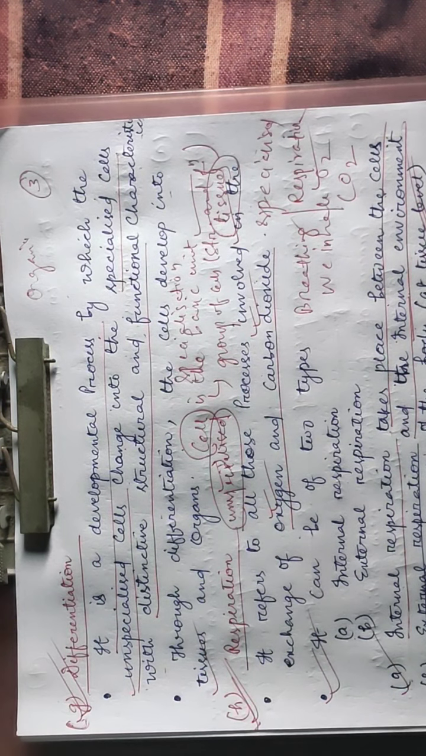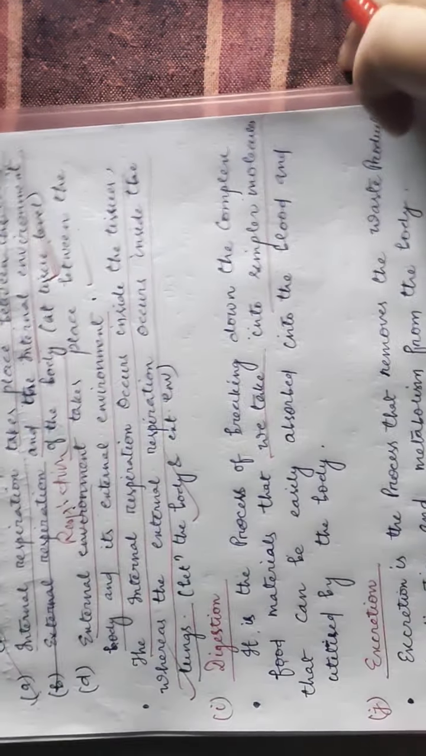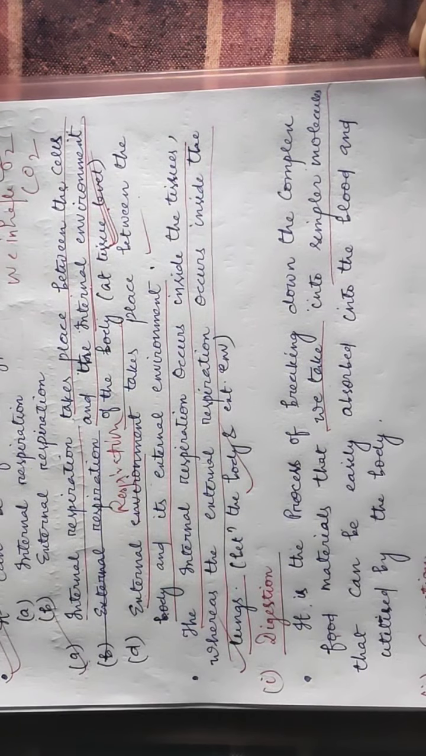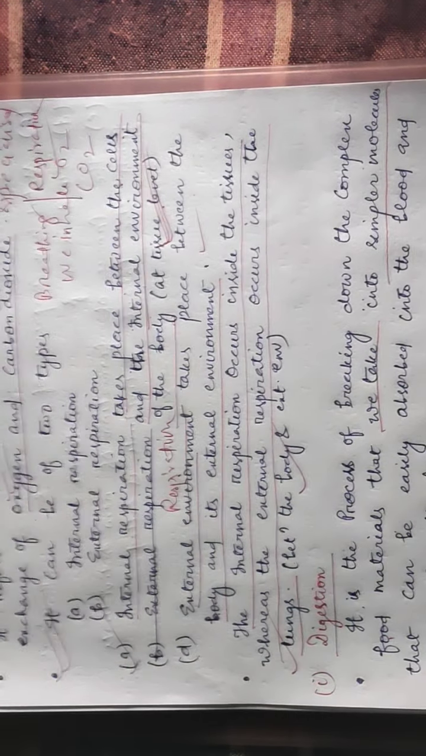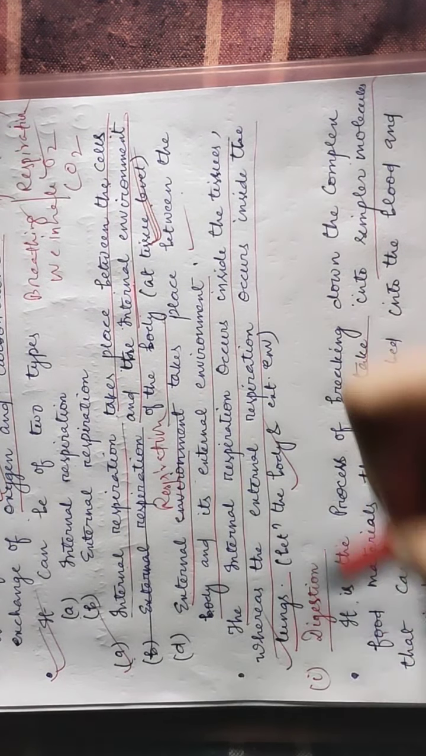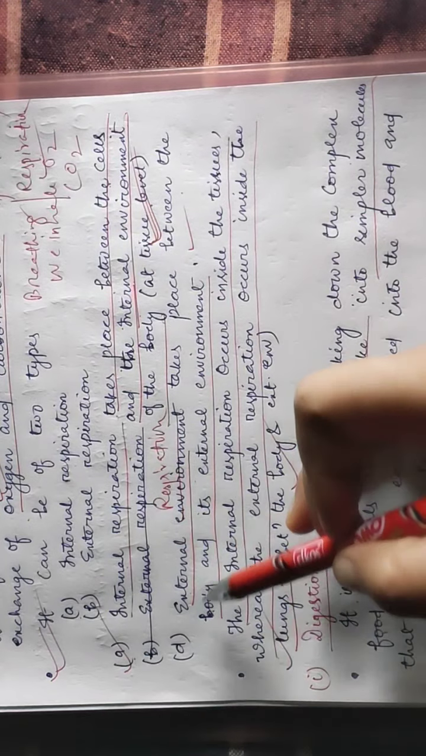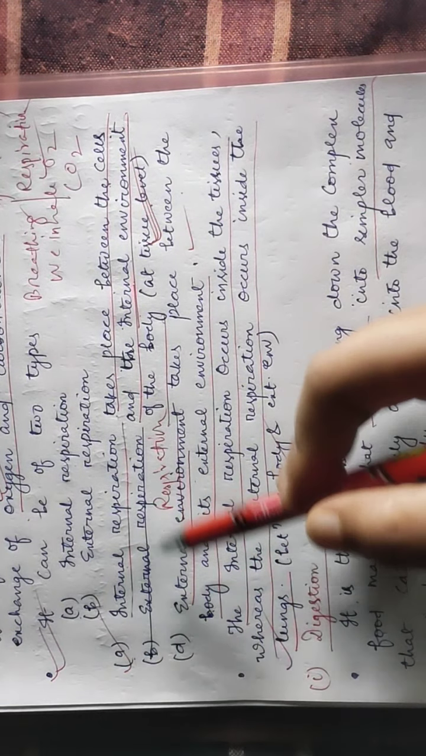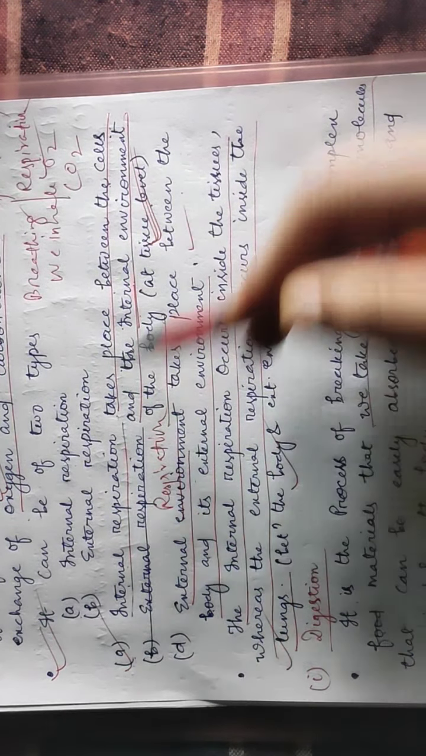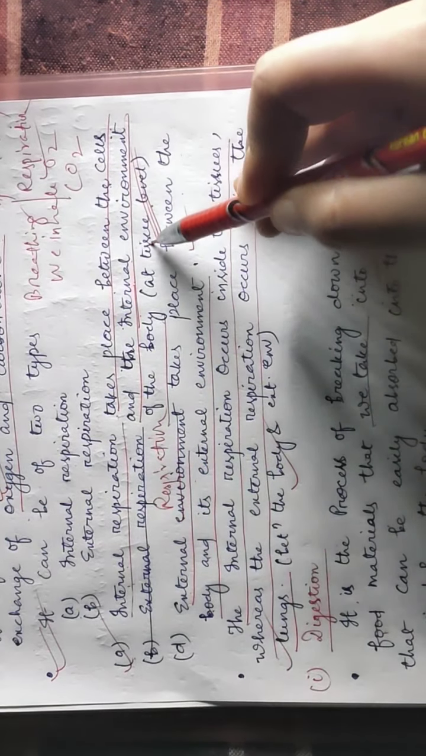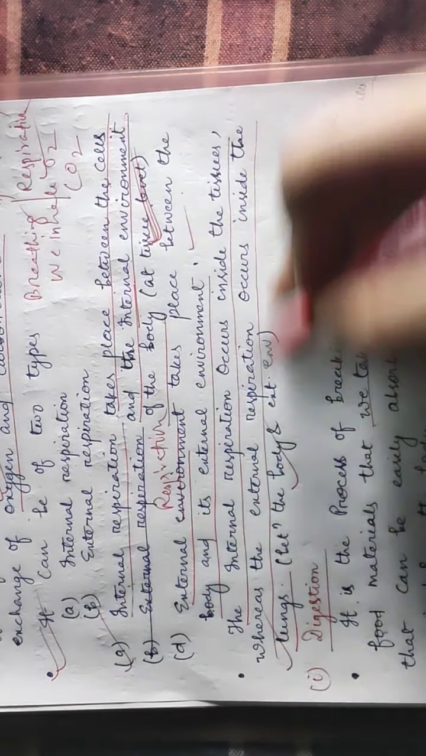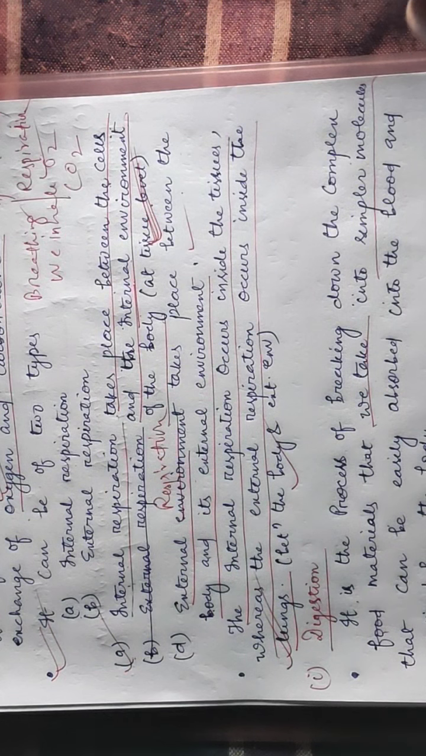So what we take in as food, I'm sorry, I could not move that. So I'm again telling internal respiration and external respiration. I told you internal respiration occurs at the tissue level and external respiration occurs in the lungs. This completes my respiration point.